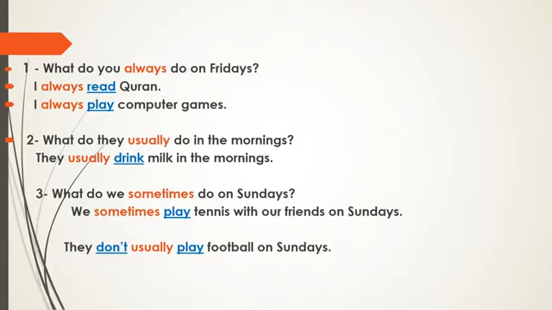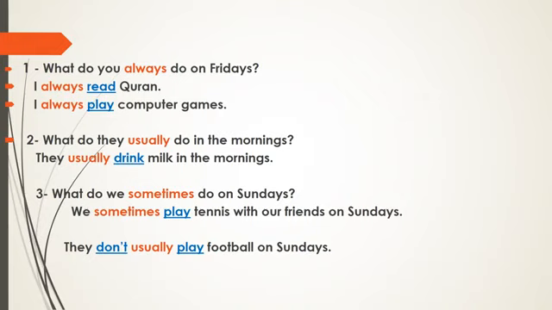Why? What do you think about that? Yes, I want you to look at the subject they. If the subject is they, we don't put S to the verb because the verb here is in the present simple tense. Okay, how often do they drink milk? They usually drink milk in the mornings. So we use how often to tell us about how many times.